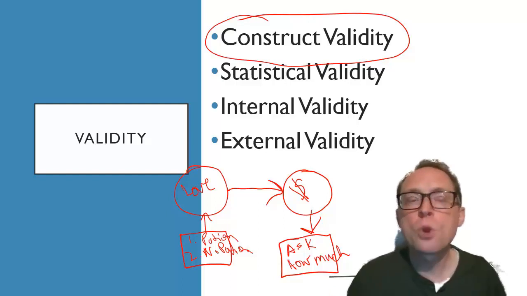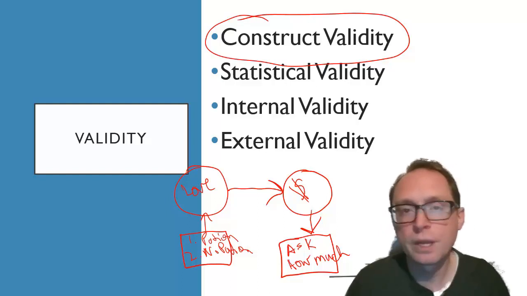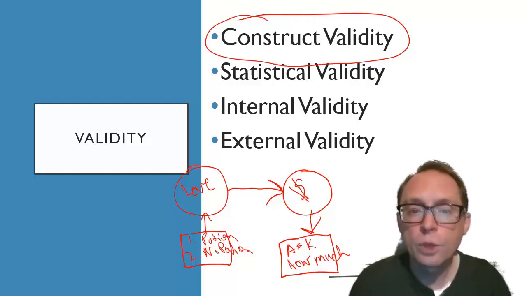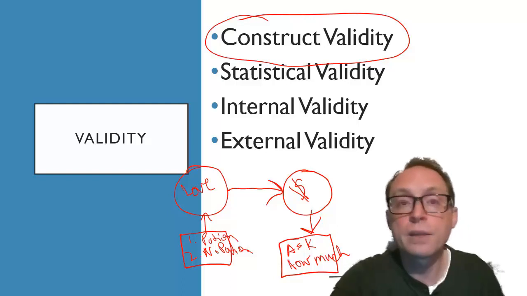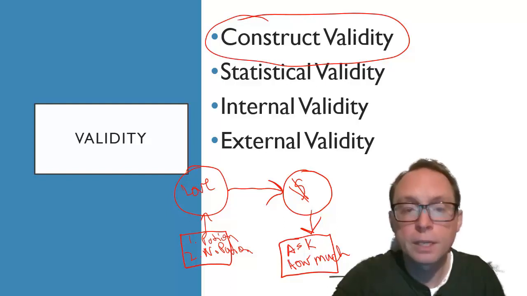Well, if you are out there saying, you know what, people lie all the time on how much money they actually spend on their partner, somebody's probably going to say that they spent a lot more than they really did. Then what you're saying is that this operationalization, this measurement, asking how much money you spent, is not a good way of measuring the concept. It's not a very good way of measuring that concept. It has poor construct validity.